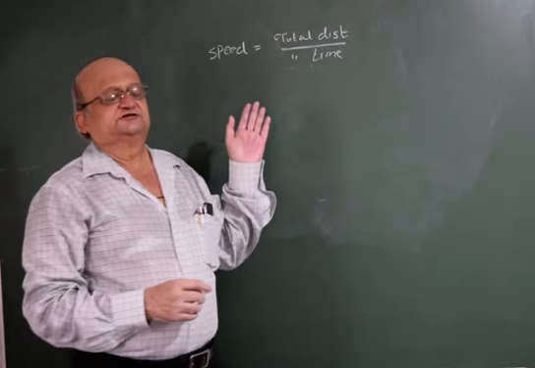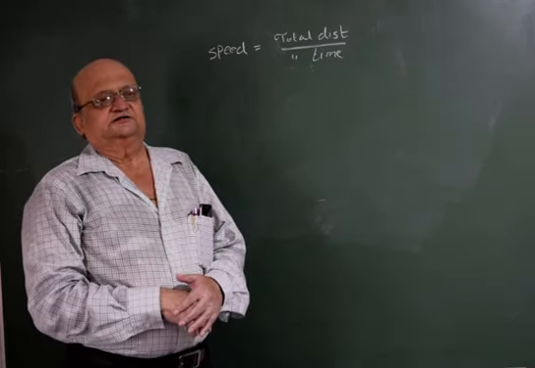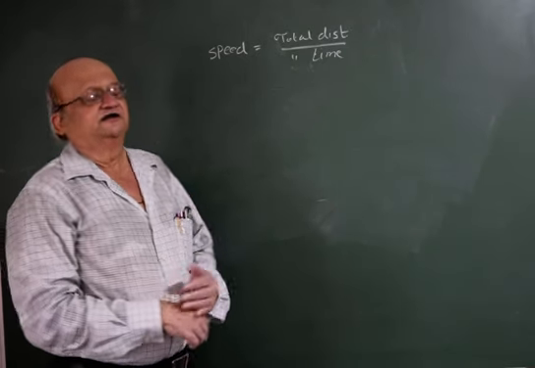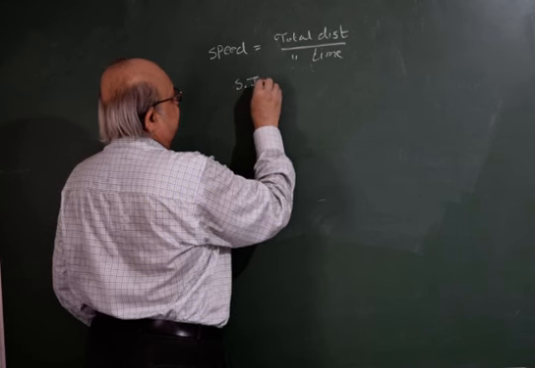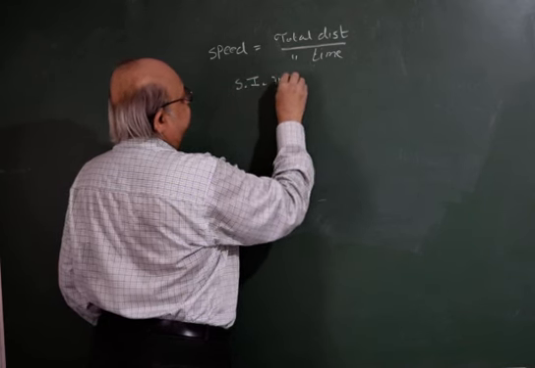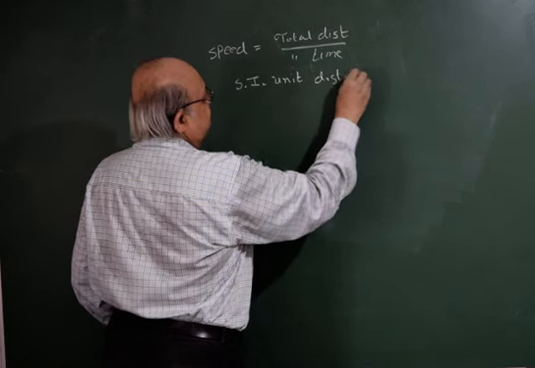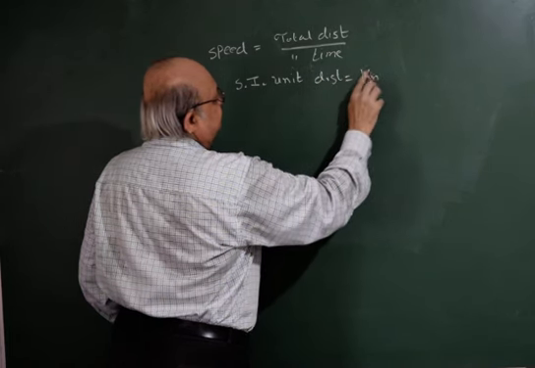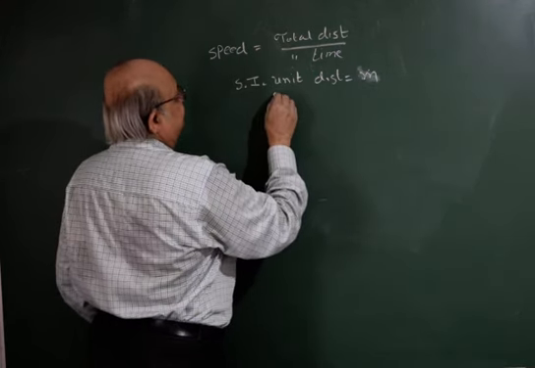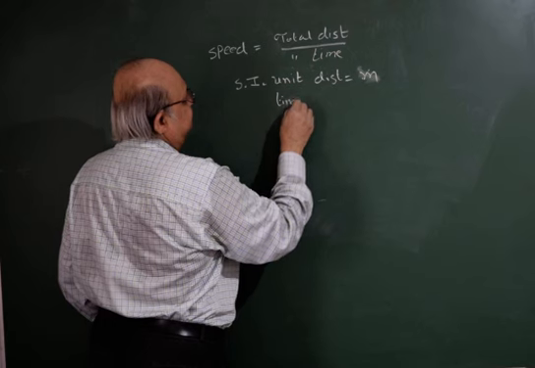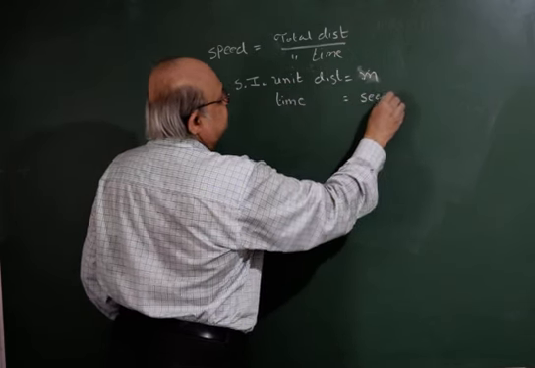What is the confusion in such a simple thing? The confusion is that in SI unit, the international unit, distance is always taken in meters and time is always taken in seconds.